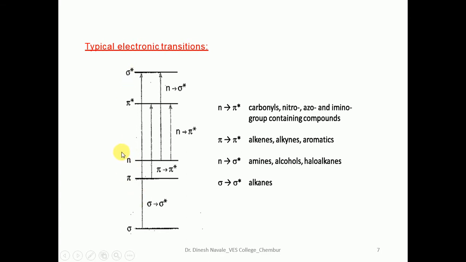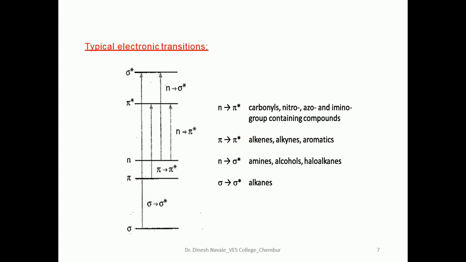Sigma and pi are the bonding orbitals, n is the non-bonding orbital, and sigma star and pi star are the anti-bonding orbitals. Whenever there is an n to pi star transition, which molecules exhibit it? Molecules like carbonyl, nitro, azo and imino compounds always exhibit the n to pi star transition.